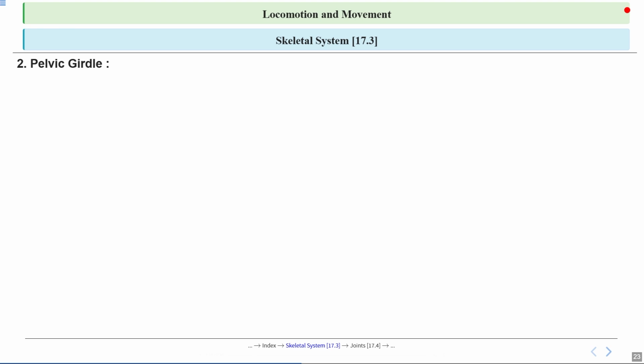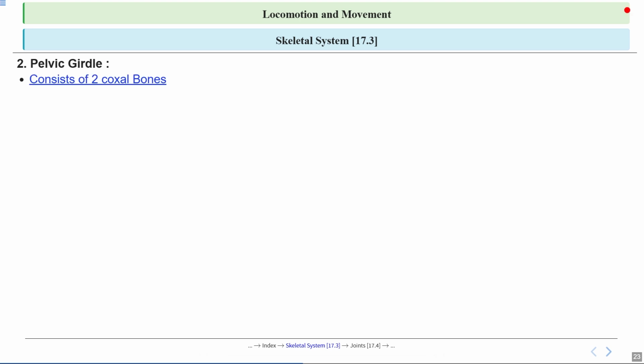Now let's talk about the pelvic girdle, which is a key part of our skeleton. The pelvic girdle supports the weight of the upper body and connects the spine to the lower limbs. So you can think of it as the strong foundation of a building, holding everything above it steady and secure.